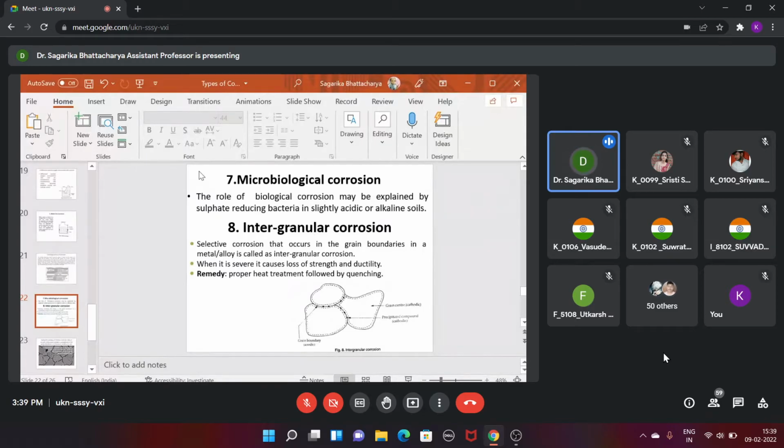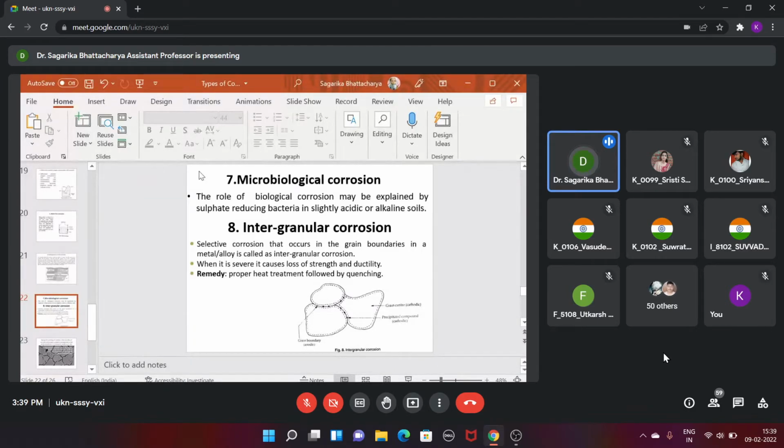These things are clearly written in the Shashi Chawla book that I have uploaded in the Google Classroom. If you read that part just one time, you will all understand. It is such an easy part.